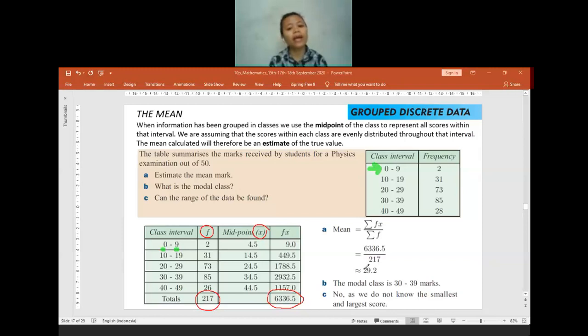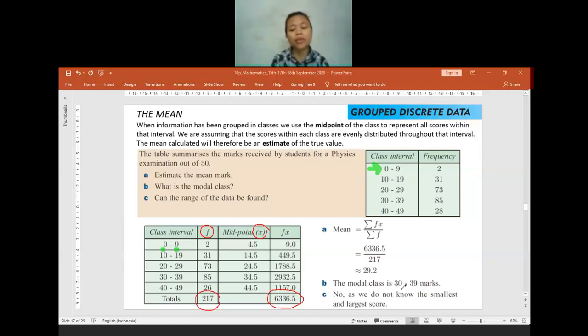Is there anyone having any question? Or is my explanation confusing? No? If no question, now we are going to find the mode. As I told you before, we only have the range. We don't know the exact value. So it means for finding the mode or the median, we cannot find the exact value. For the mode, later on we can only tell which class it is. So now the mode is 30 until 39. Modal and mode are the same, only different terms.